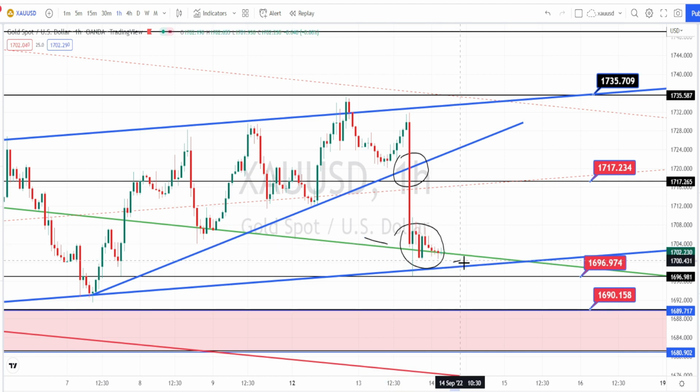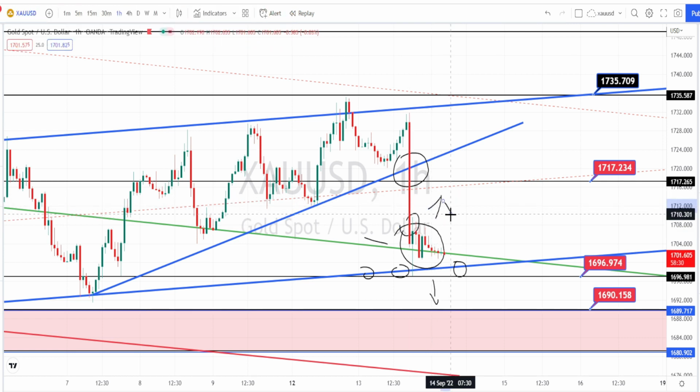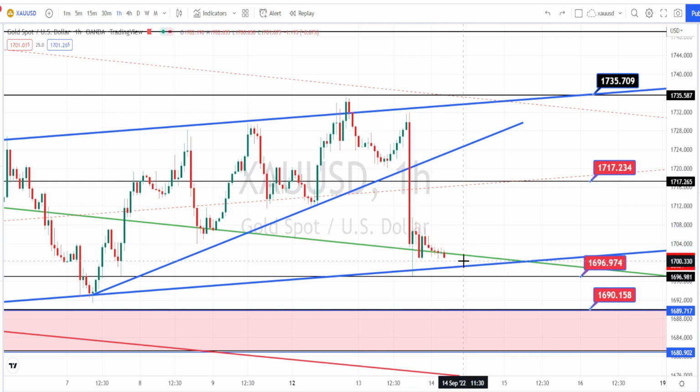So wait for the price action to break this bullish channel pattern support line from the 4 hours time frame in order to take trades on the bearish side, or wait for the price action to break the previous high, which is going to be around 1709 or 1710 in order to continue trading on the bullish side retracement. Currently the price action is under consolidation within this range, and once the price action breaks this support line, it will be the continuation of the bearish trend in hourly time frame also.